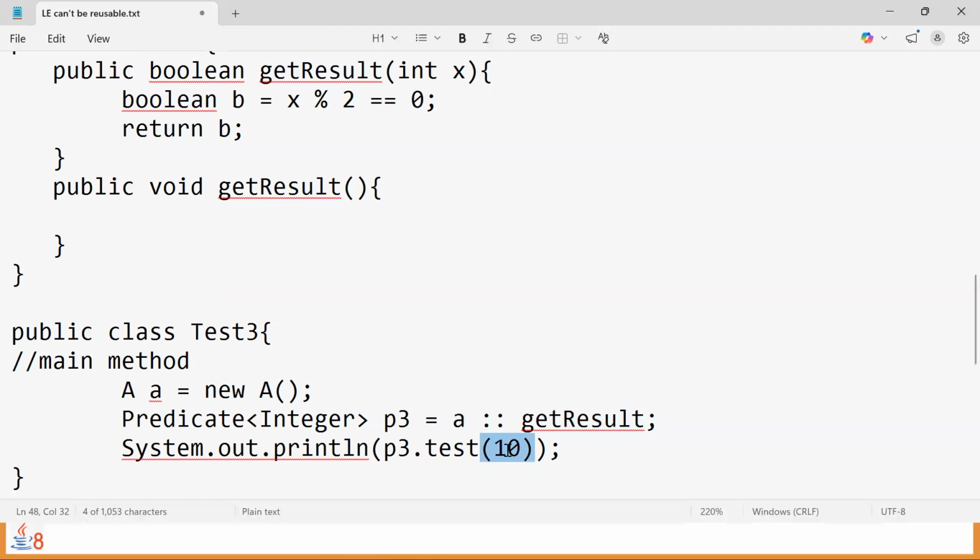So because test will take one input, the getResult method with one input is the only connectivity between them. How come this getResult is using the test, or test is using getResult, is nothing but the number of arguments that matters, not the access modifier, not the return type, not the method name, only the method arguments of the method that the programmer has written and the predefined function interface method called test. That's the only connectivity for the predicate to be used with method reference so we can use the test function of the predicate. Am I clear?